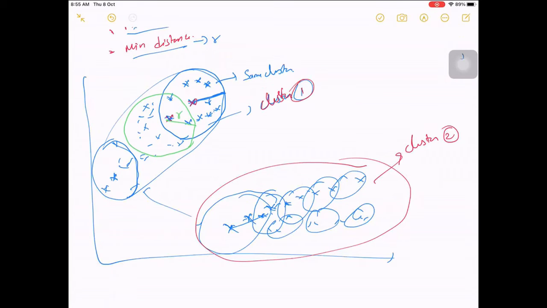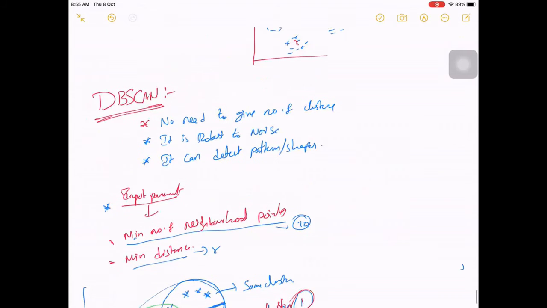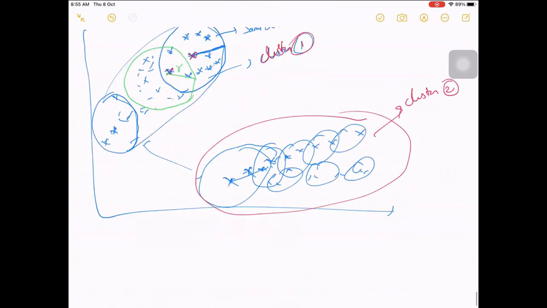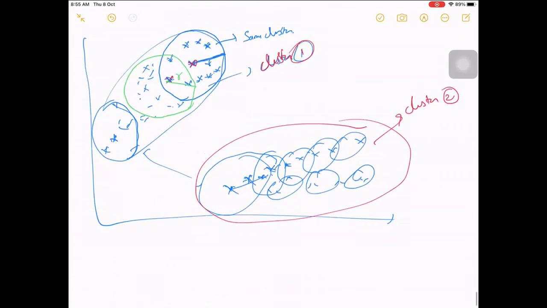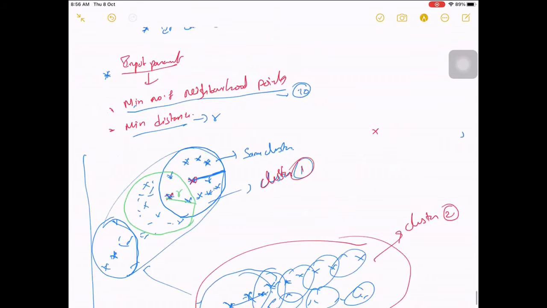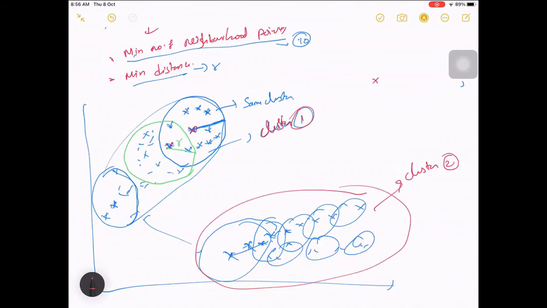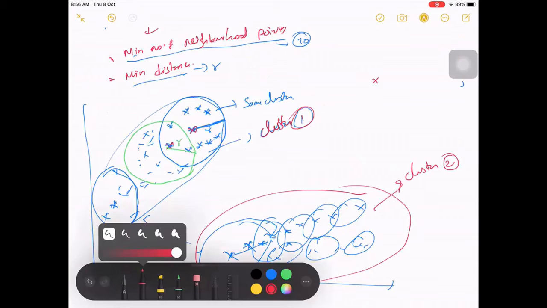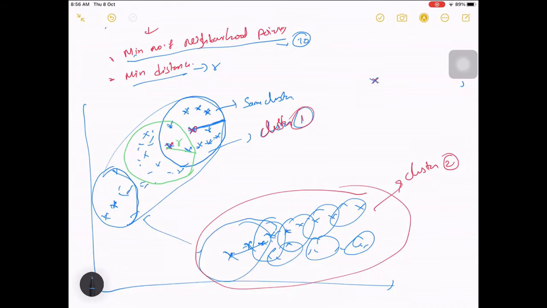Did you see that we did not give any number of clusters, but we are able to find that the data belongs to two clusters? Now, is it robust to noise? Let's see that as well. Let's say you have one more point here, one more point here, and one more here. These are noise, right? All your points are in one place, and just one or two points are far away.